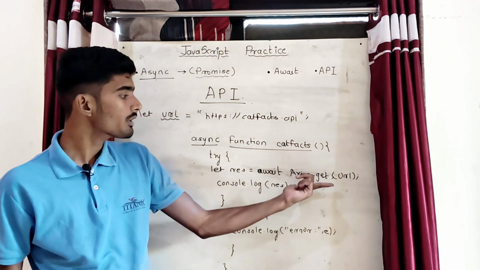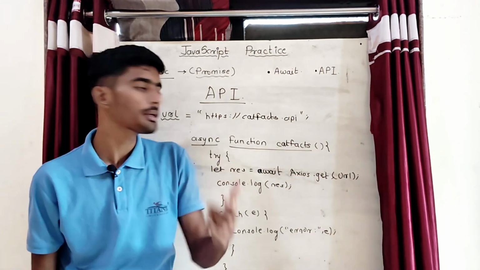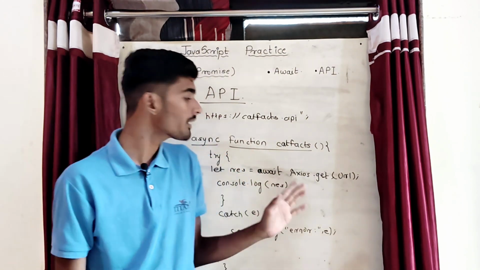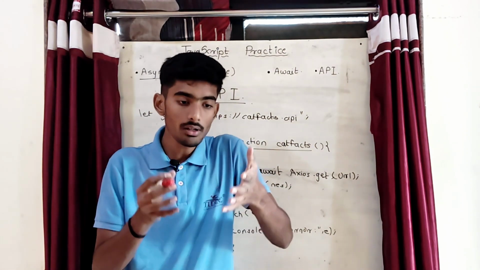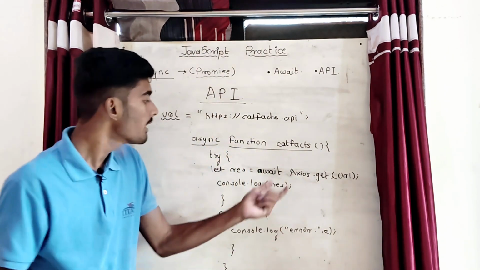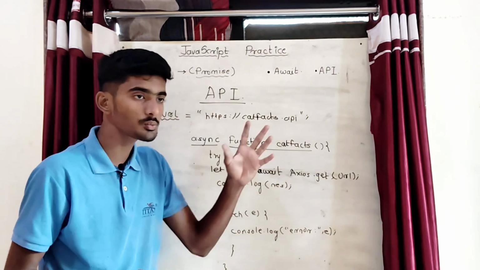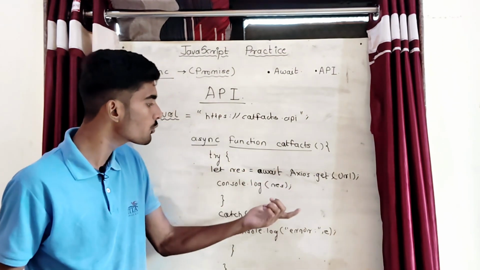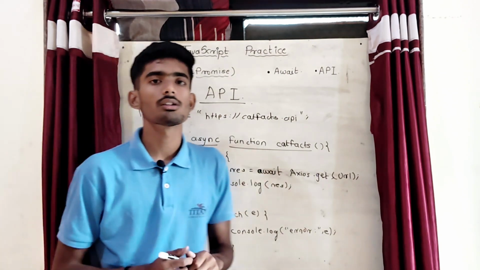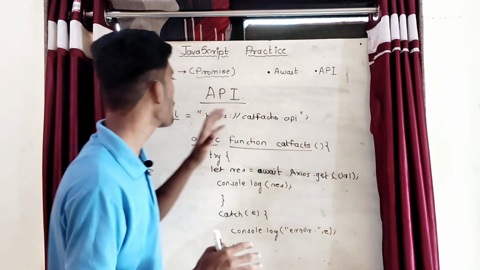Because if we are sending any request to the API which we have passed here, we are not sure that the API will respond quickly. Okay, the API can take some time to respond. So what we are doing is waiting for the API to respond. To wait, we are using the await keyword.